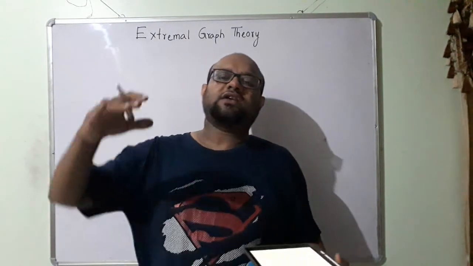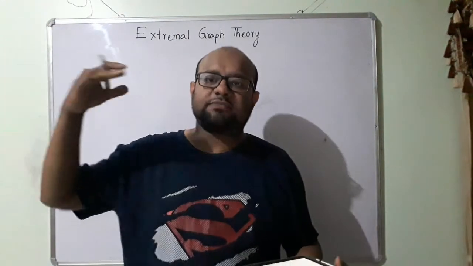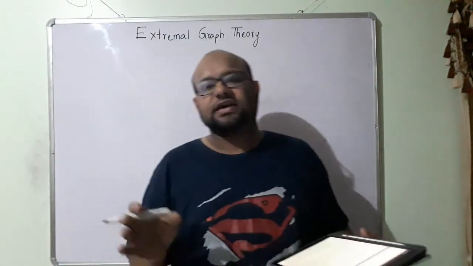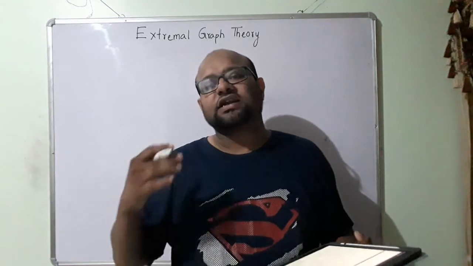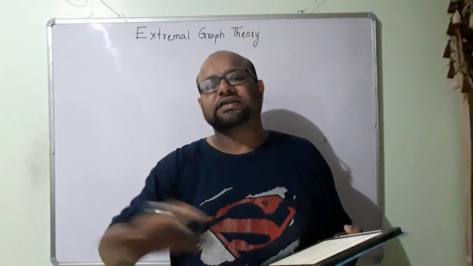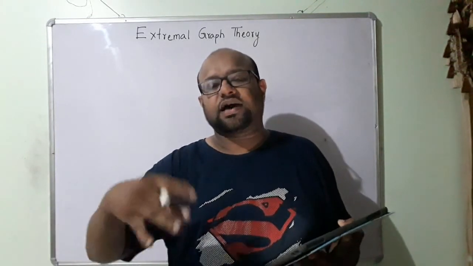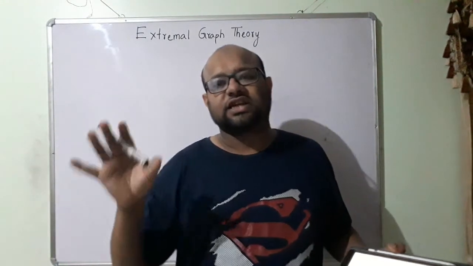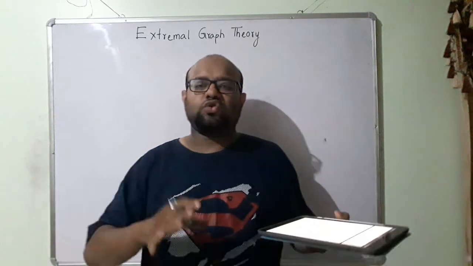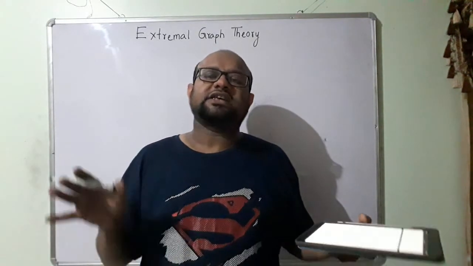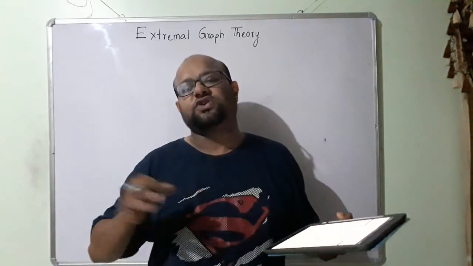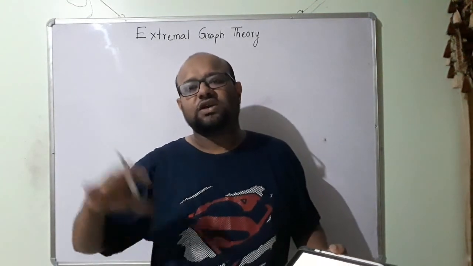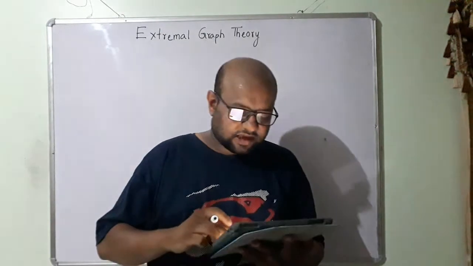Then Ramsey gave us the maximum number of vertices such that these properties, some size independent set or some size clique, exist. So this maximum, minimum, this kind of thing we have been talking about in this video. So this is extremal graph theory. We are talking about these extreme values, maximum and minimum.